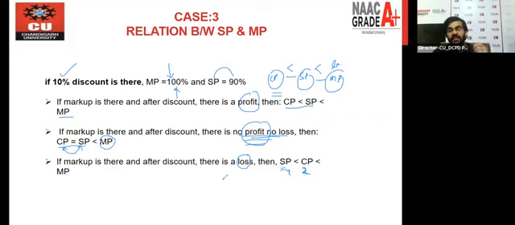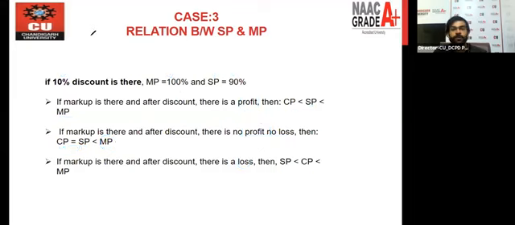So these are the relations between the CP, SP, MP according to the condition, right? If there is a profit, there is a different relation. If there is no profit, no loss, there is a different condition. And if there is a loss only, there is a different condition. All right. Now let's move toward the next part of the topic.